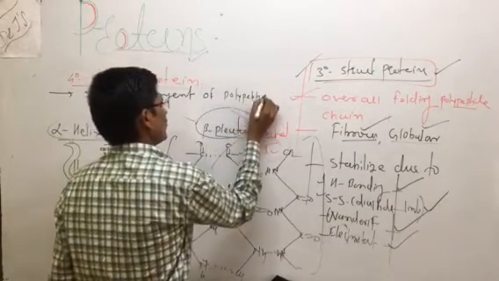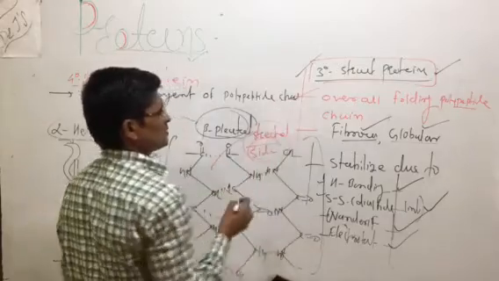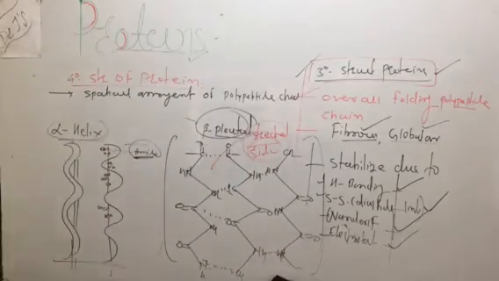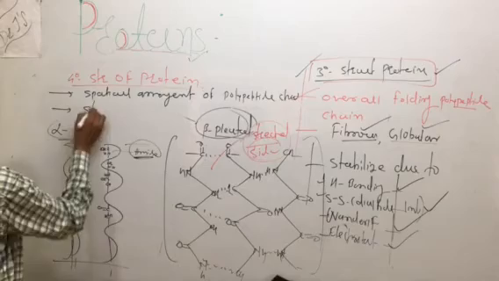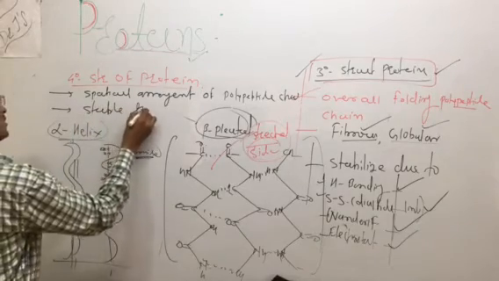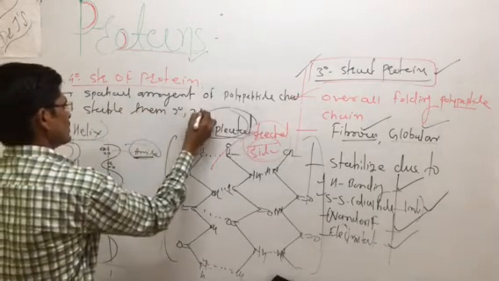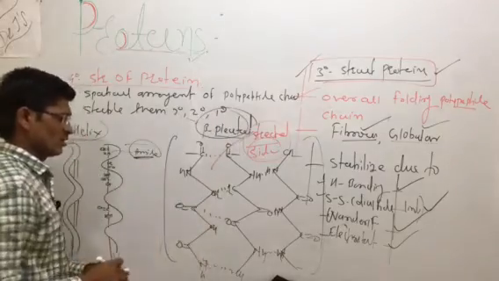It is the most stable, more stable than the tertiary, secondary and primary structures.